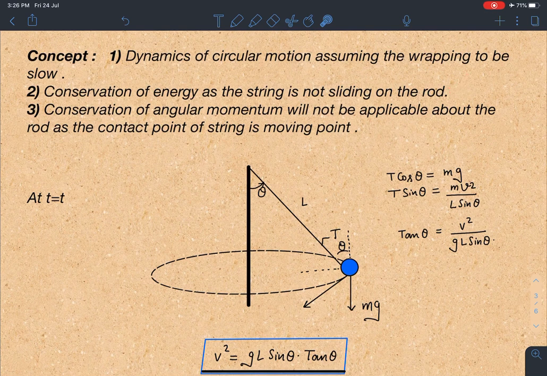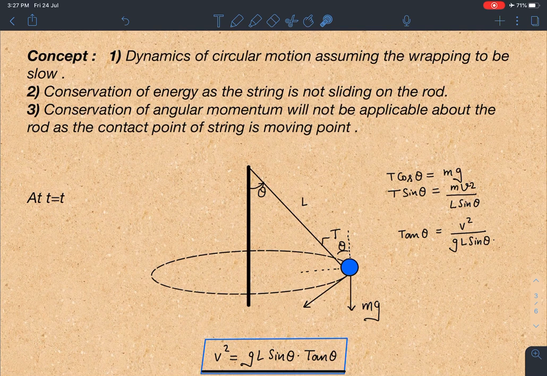Third point which we will notice: when I gave this problem as a challenge to my students, many of them applied conservation of angular momentum. So I just want to tell you that as this wrapping happens, the contact point of the string changes, and since it is a moving point, it's not a valid assumption to use conservation of angular momentum in order to find the free length. So keep in mind that conservation of angular momentum in such cases will not be applicable.